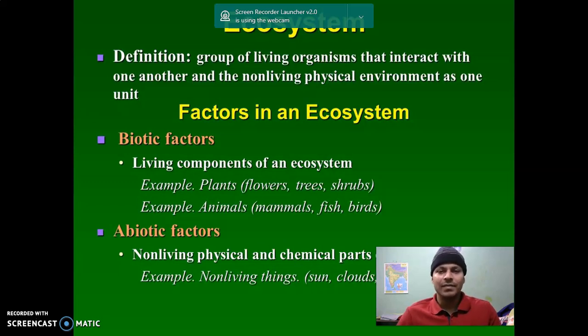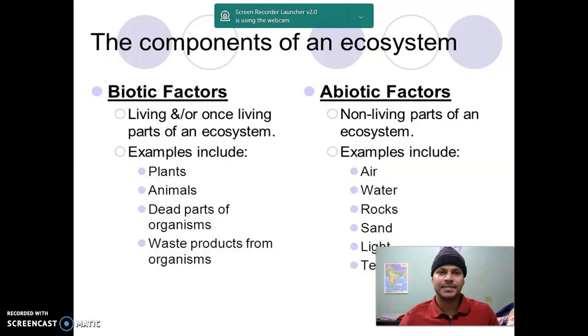And the fauna, that means the animals, the mammals, fish, birds, reptiles, etc. All these are the biotic factors of the ecosystem. And the abiotic factors, all the non-living physical and chemical parts of the ecosystem. Examples like non-living things: sun, clouds, air, sand, all these come under the abiotic factors.